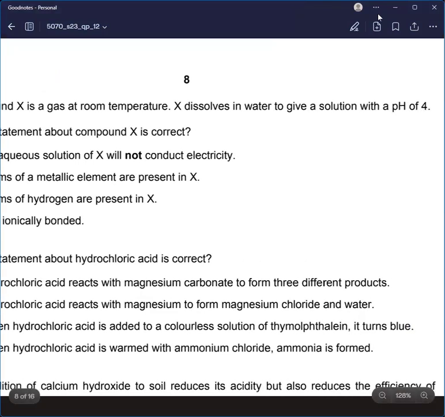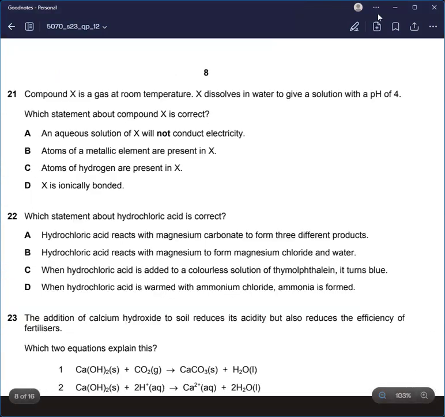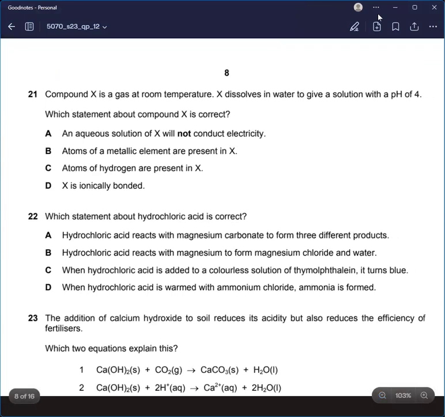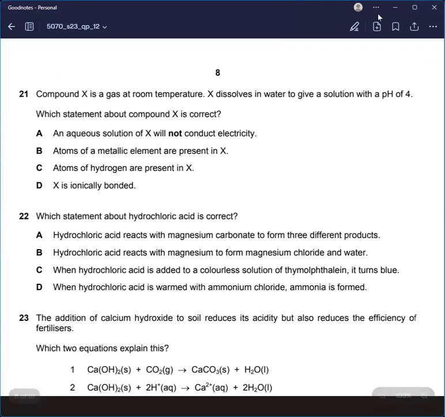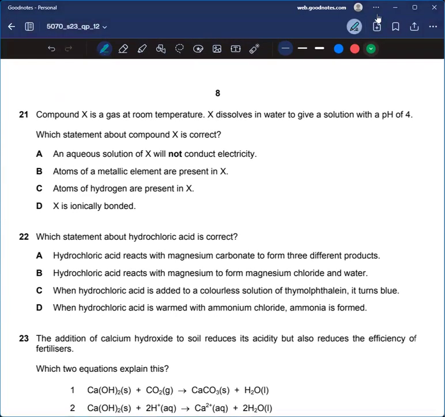Okay, can you zoom out a little bit? Compound X is a gas at room temperature. X dissolves in water to give a solution with a pH of 4. Let me highlight this point. Which statement about compound X is correct?